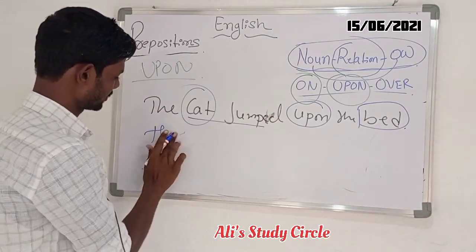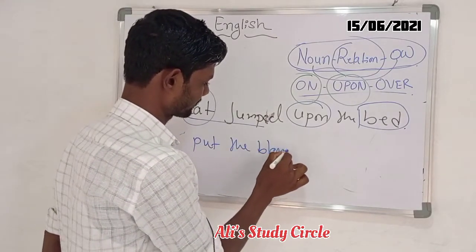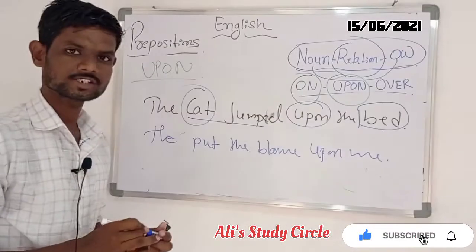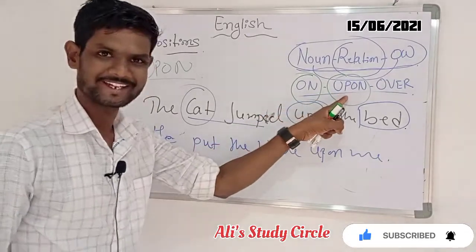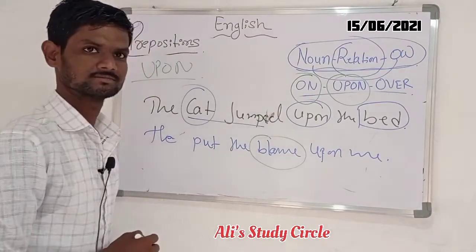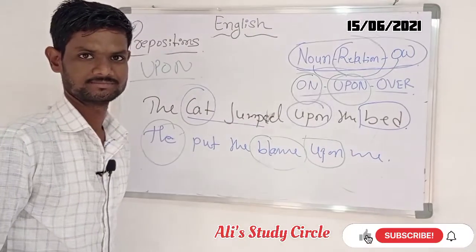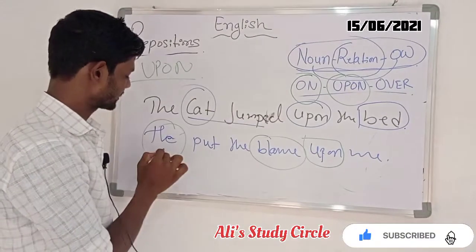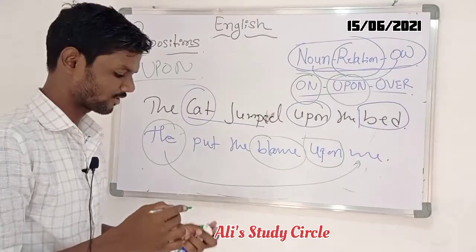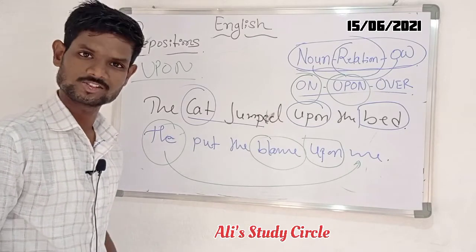Another example is: he put the blame upon me. This is also a best example for understanding the preposition upon. Look here: blame, he, and our preposition upon. No matter how many subjects or verbs are here, sometimes our objects, sometimes our subjects behave in the sentence like an object also.